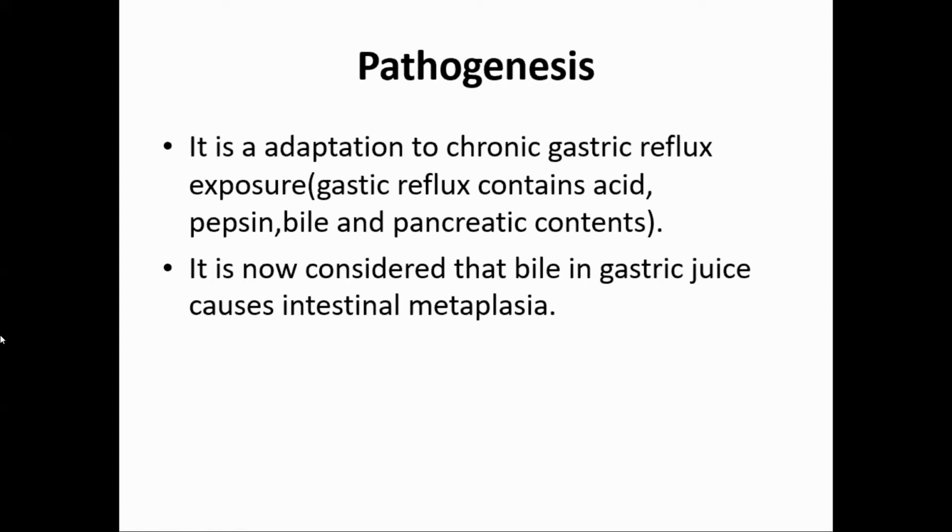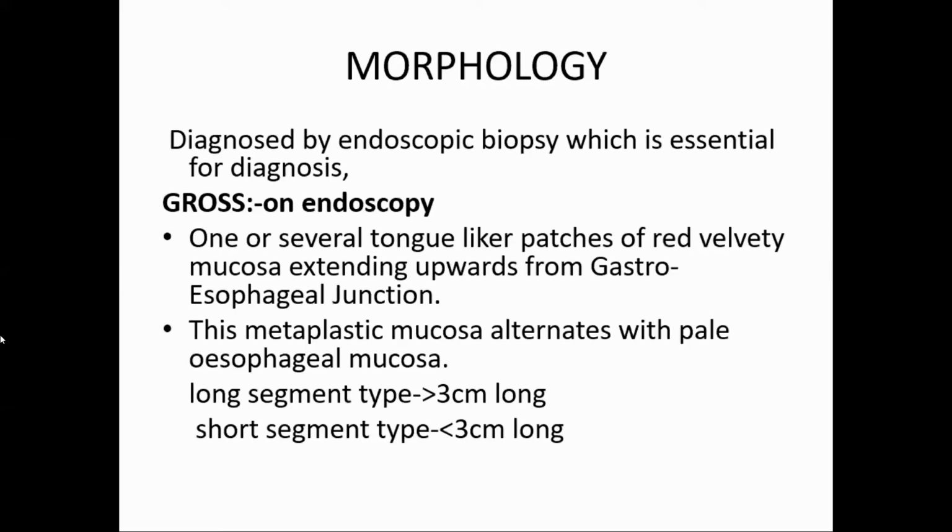It is a protective phenomenon, adaptation of squamous epithelium, converting it to intestinal epithelium just for prevention so that ulcer and all doesn't occur, or irritation doesn't. It can tolerate better. So this is the pathogenesis. Grossly it is diagnosed by endoscopic examination, and under microscope a biopsy is taken, which is essential for diagnosis. Because as I told you, you have to demonstrate goblet cell metaplasia, that is intestinal metaplasia, not only columnar metaplasia. For that you require a microscopic examination.